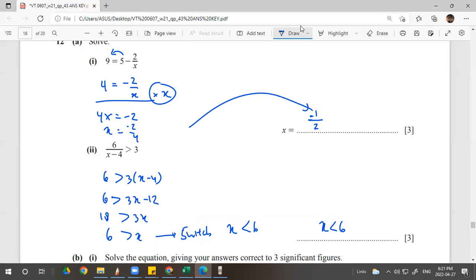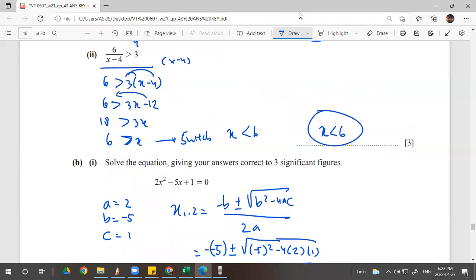Look at the question. This is an easy question, so you can focus on this part. Finish it first. Then you multiply everything by x minus 4, so it becomes 6 more than 3 bracket x minus 4, and then do the rainbow rule: 3x minus 12, and 18. You put the 12 to the left side, 18 equals more than 3x, 6 is more than x. So you switch the position. Be careful, not x more than 6, but x less than 6. There you go. This is the answer.